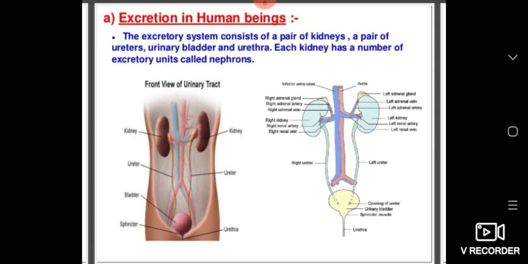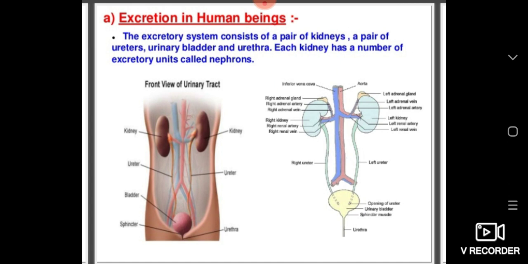Okay dear students, once again I repeat it. Observe the figure carefully and you have to know the function of the kidney. It consists of a pair of kidneys, situated in the abdominal cavity on either side of the backbone.